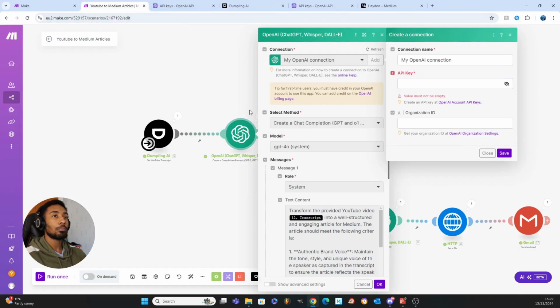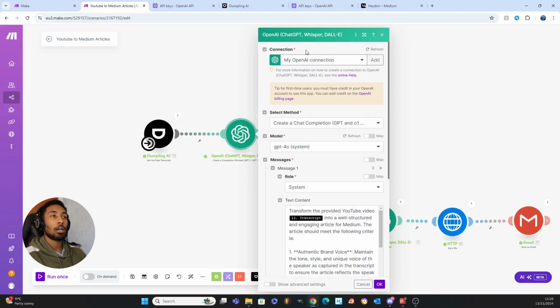So anyway, once you've done this, you're then going to see your connections all set up and ready to go, which means you can now use ChatGPT within make.com. The method should already be selected.